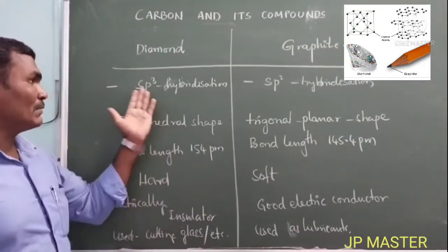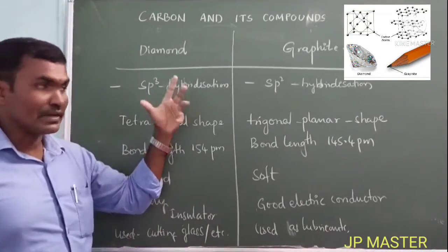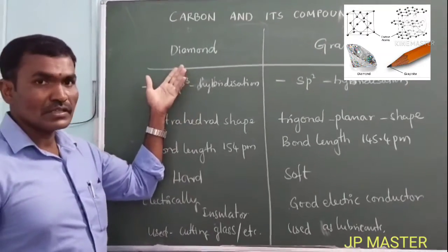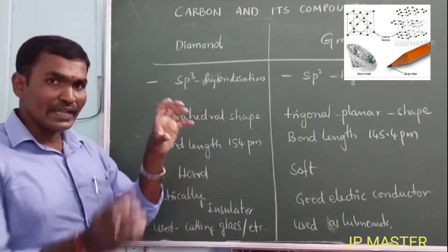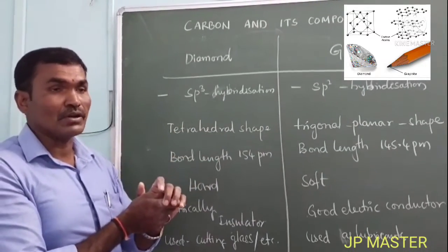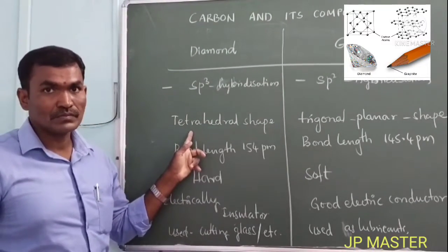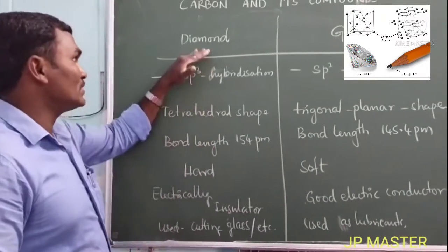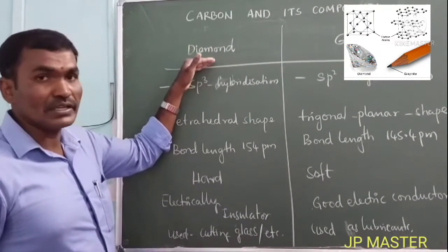So we discussed diamond and graphite. Both are carbon allotropes, both are made by carbon, but they have different natures. In diamond, every sp3 hybridized carbon reacts with another sp3 hybridized carbon, forming strong bonds. All are sigma bonds formed in a tetrahedral shape. All are very strong bonds. That is the reason diamond is very strong. It is not breakable in normal situations. It's very strong in nature.